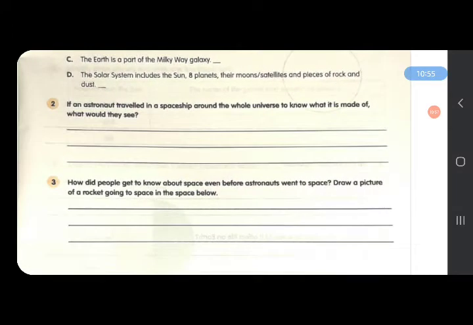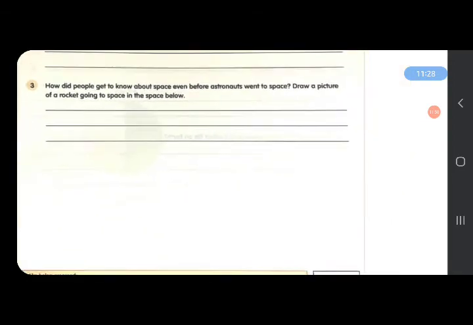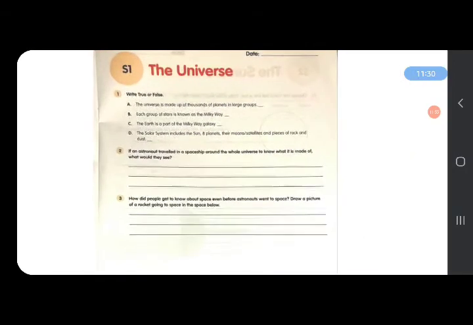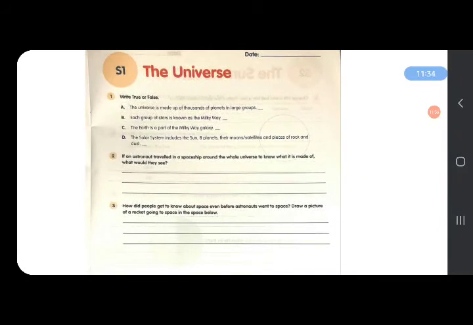Next question. If an astronaut traveled in a spaceship around the whole universe to know what it is made of, what would they see? So, as you know, what the universe is made of. If you watch the video carefully, then you will be able to answer this question. And question 3. How did people get to know about space even before astronauts went to space? Draw a picture of a rocket going to space in the space below. Here.